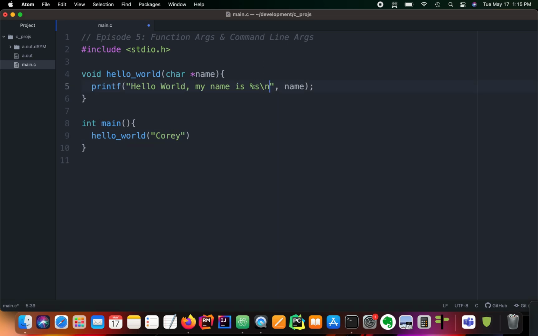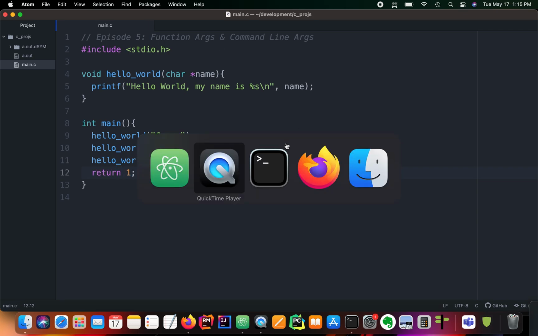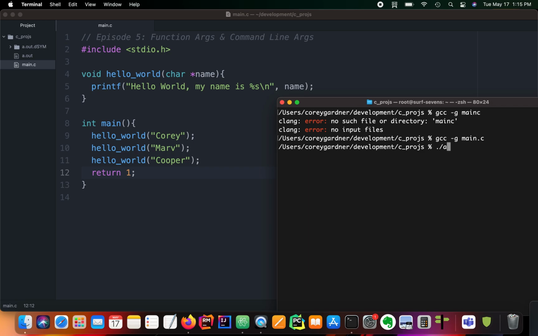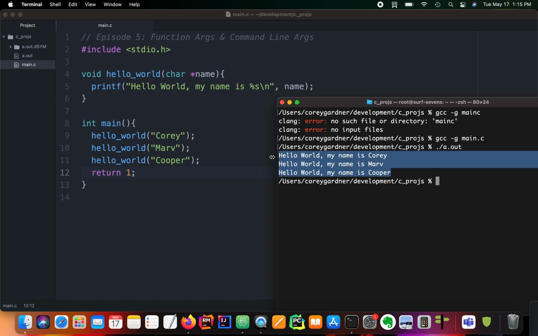I'll actually add a \n right here, a new line character, and then we'll do this, and then we can even do this, and we'll just return 1 at the end of our program. We'll save our file, head on over to the terminal, and do gcc -g main.c. We've compiled our program. We will now run the a.out executable, and we see we have hello world, my name